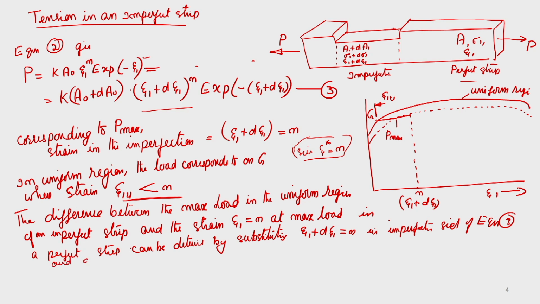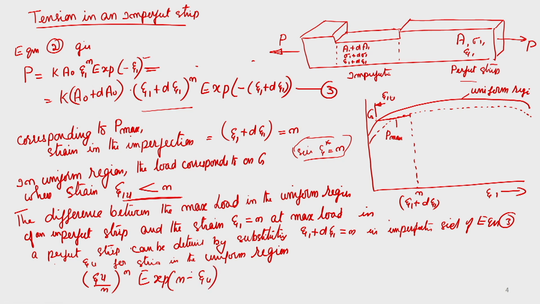and epsilon u for the strain in the uniform region. So we can find that (epsilon u by n) raised to n into exponential of (n minus epsilon u) is equal to 1 plus d A naught by A naught.